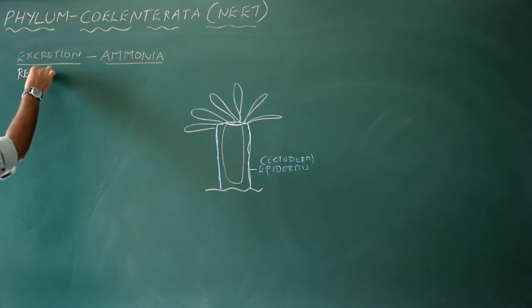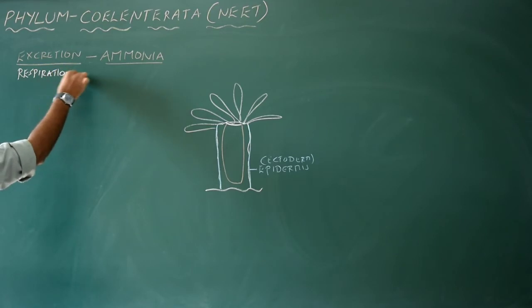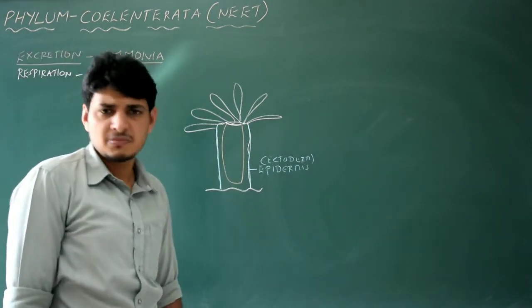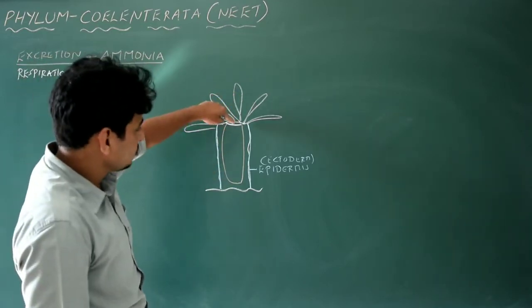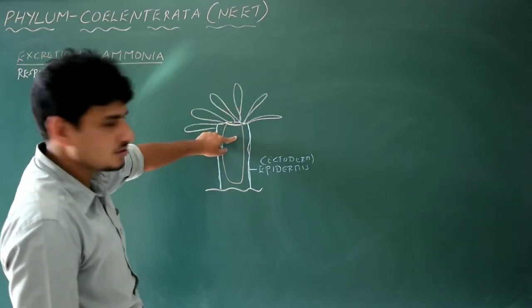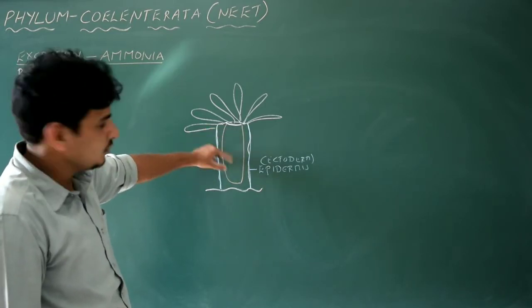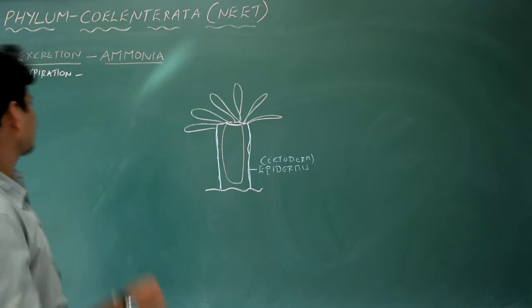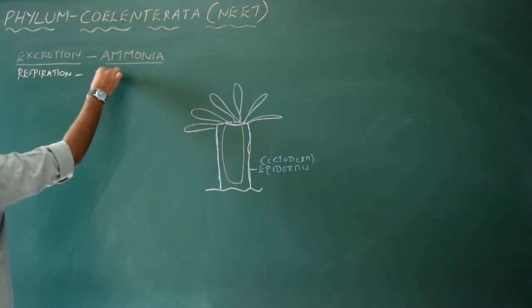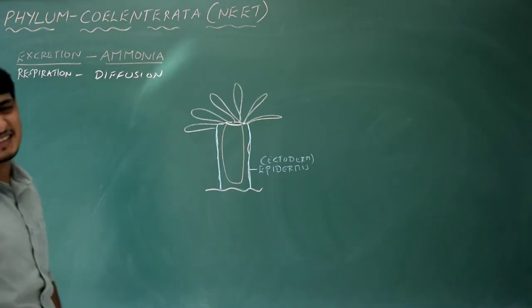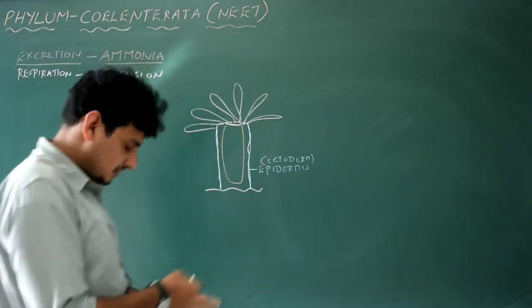Now, talk about respiration. Do they have lungs like us? Do they have gills? Do they have book lungs? Do they have book gills? No, nothing else. Simply through this hypostome they take the oxygen, and oxygen will diffuse into different types of cells. Then it will be removed out. So respiration is simply by means of simple diffusion of the gases, oxygen and carbon dioxide. Got it? So this is the thing.